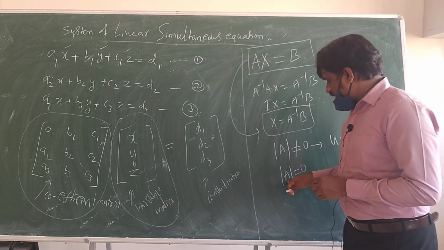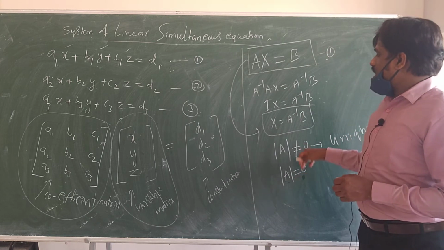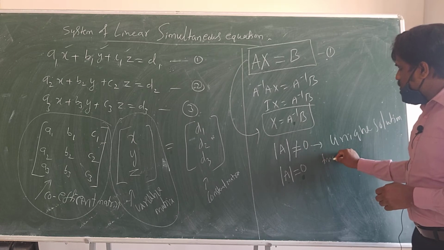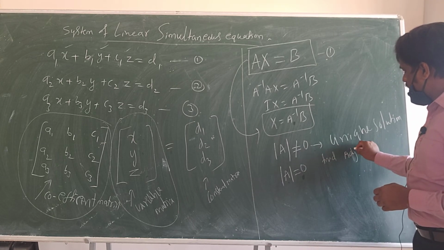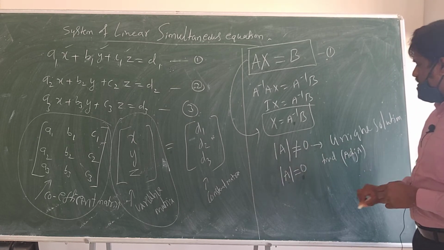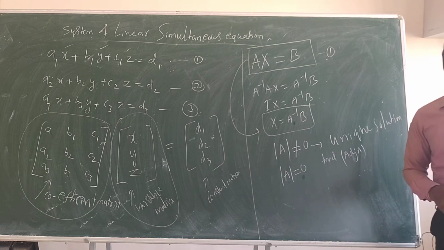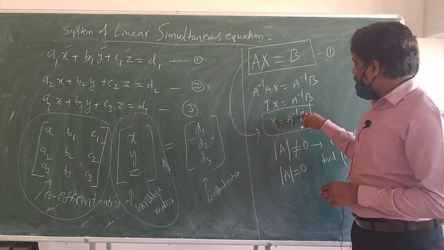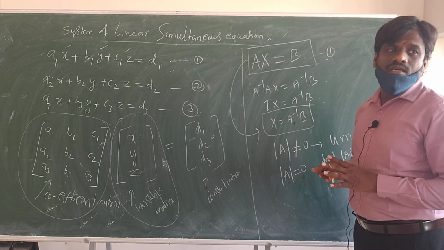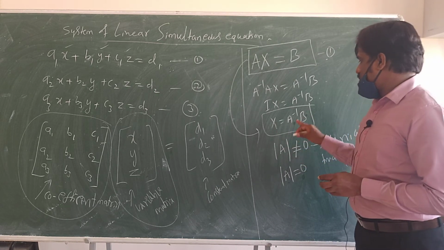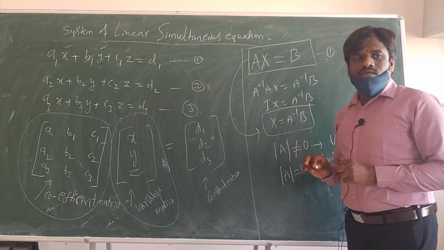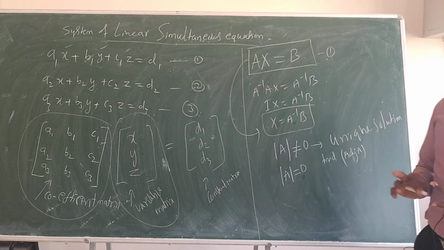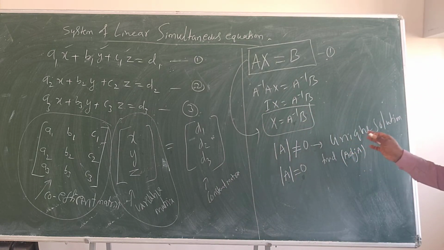If the determinant of A is 0, I know the inverse is not applicable, so I will find the adjoint of A. Adjoint of A into B I can compute. There are conditions for when you get infinite solutions and when you get no solution.